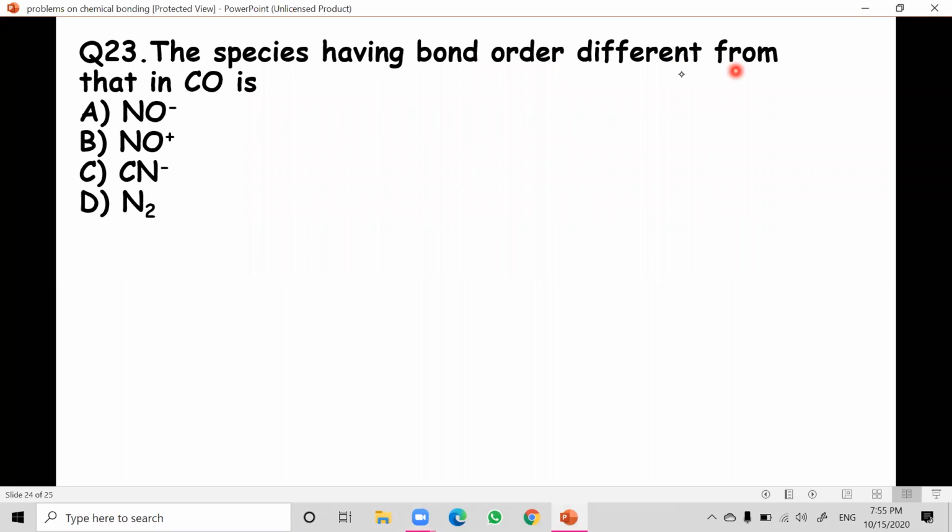The species having bond order different from that in CO. Let us find out the bond order for CO. Then you can easily get the answer. To find bond order, you have to use the same MOT configuration. So for CO, you can write C triple bond O. So bond order is 3.